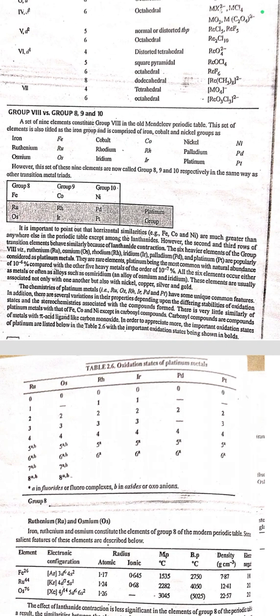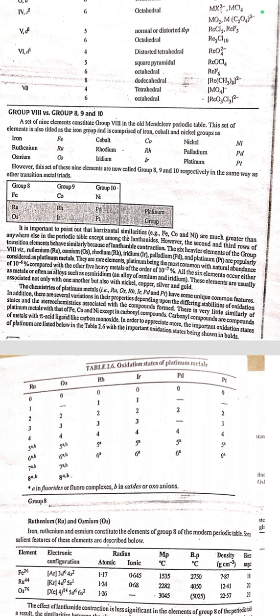Here is group 8 versus group 8, 9, 10. The elements of group 8 are iron, ruthenium, osmium. Group 9 are cobalt, rhodium, iridium. Group 10 are nickel, palladium, platinum. It is important to point out that horizontal similarities, that is, among iron, cobalt, and nickel, are much greater than anywhere else in the periodic table except among the lanthanoids. However, the second and third row of transition elements behave similarly because of lanthanoid contraction.